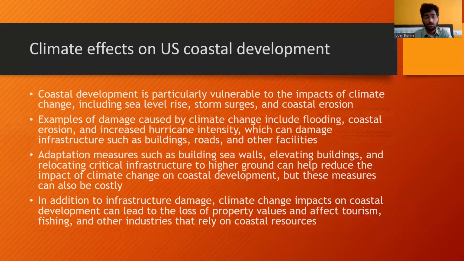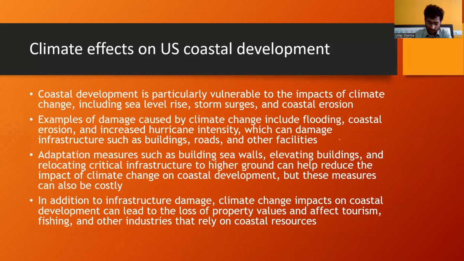Climate change effects on U.S. coastal development. Coastal development is particularly vulnerable to the impacts of climate change, including sea level rise, storm surges, and coastal erosion. Examples of damage caused by climate change include flooding, coastal erosion, and increased hurricane intensity, which can damage infrastructure such as buildings, roads, and other facilities.